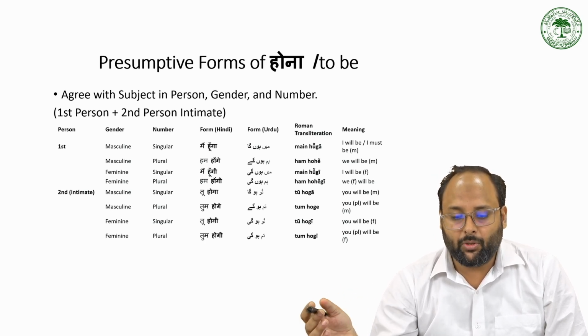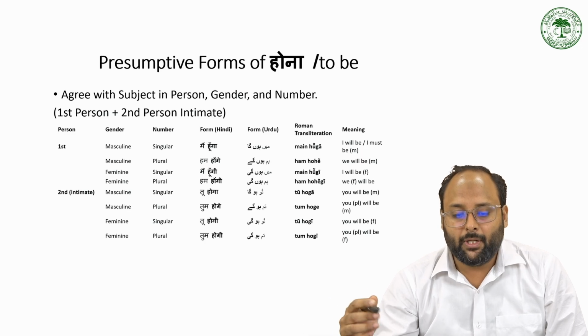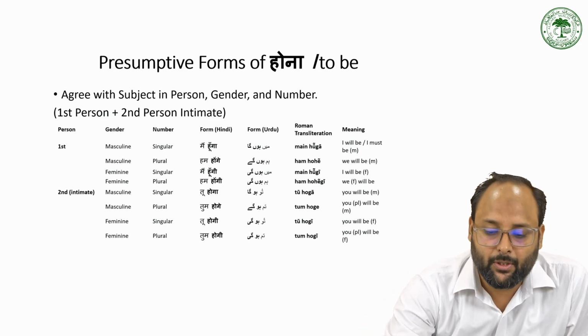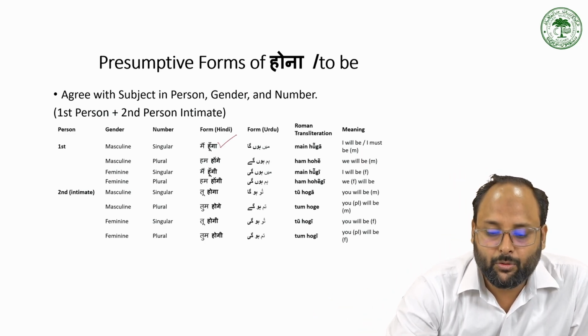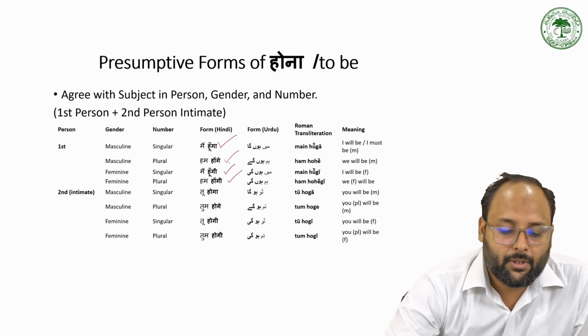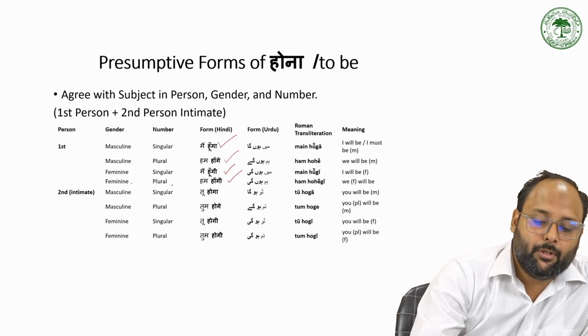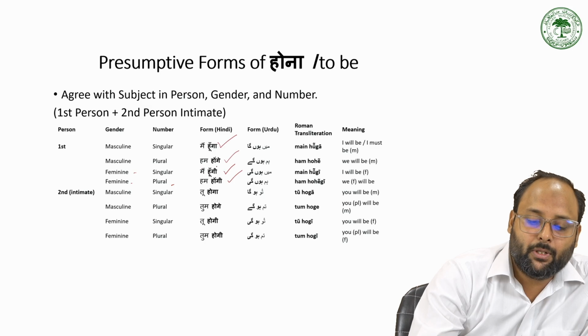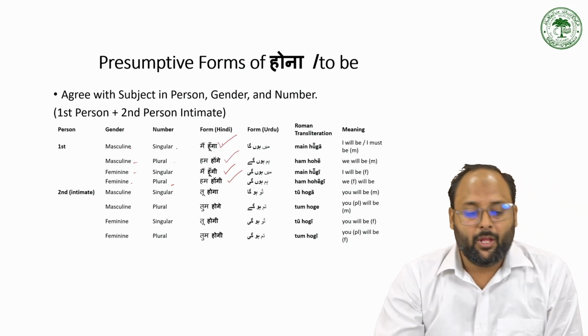Like मैं हूँगा, तुम होंगे, मैं हूँगी, हम होंगे. So this is kind of change we have. For मैं we use मैं हूँगा, for हम we use हम होंगे, for मैं which is feminine we use मैं होंगी, for हम we use हम होंगी for the feminine plural. So when feminine singular मैं होंगी, masculine plural हम होंगे, masculine singular मैं होऊंगा.